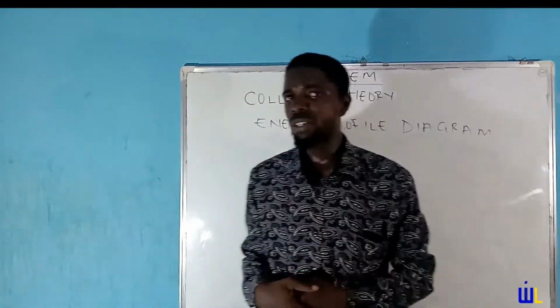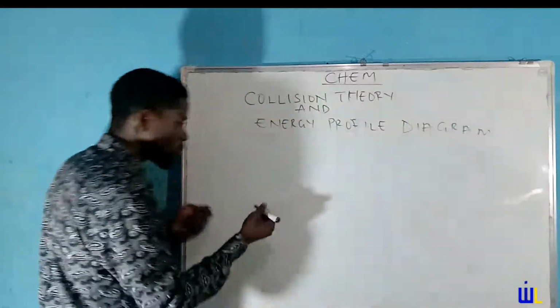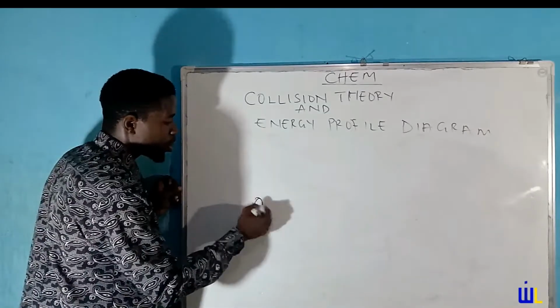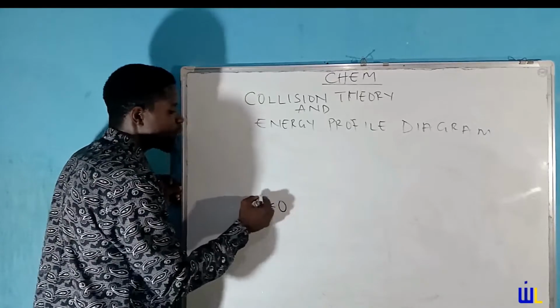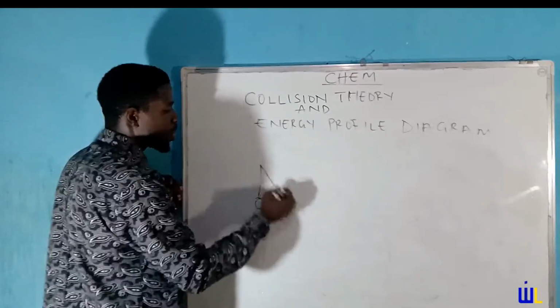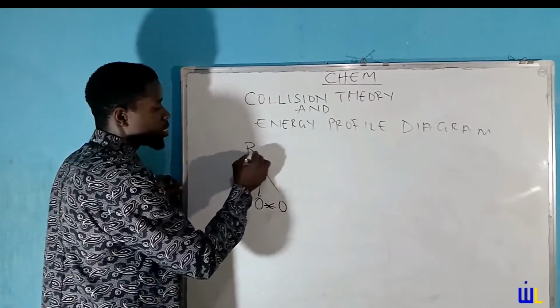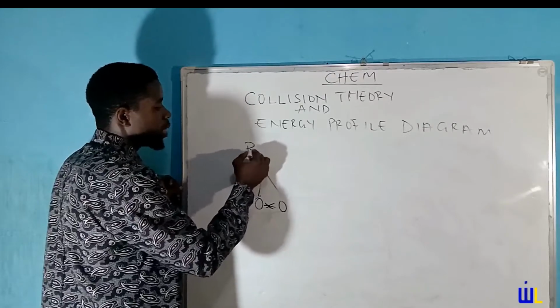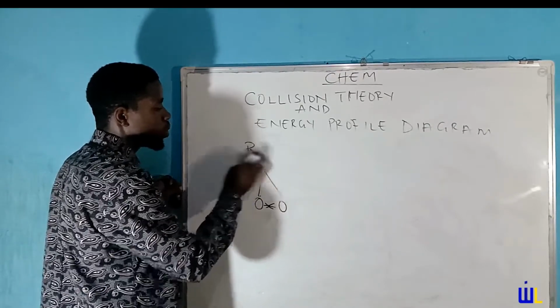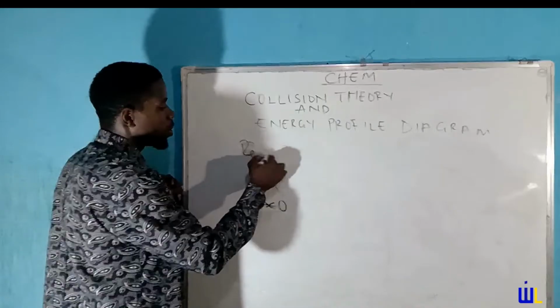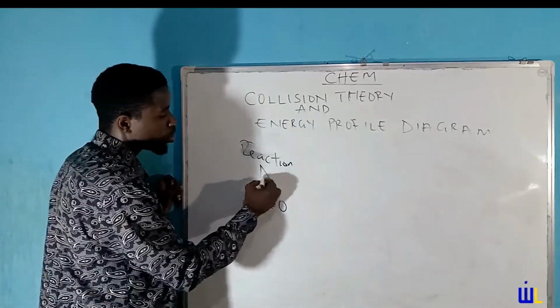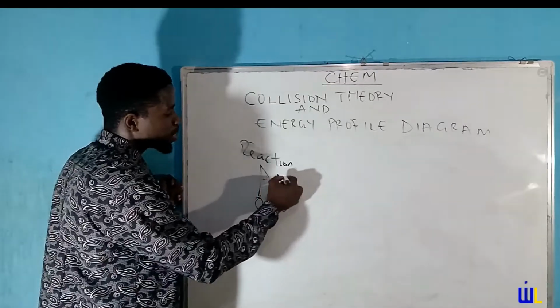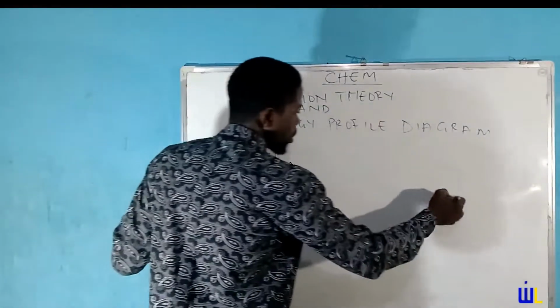We'll get to that and understand this concept. But let's look at the diagram I was trying to relate. You have your atom and atom. They collide. But the fact that they collided doesn't mean you're going to have a product, that is a reaction. Let's rewrite that. Reaction. For you to have a reaction, there's a minimum energy requirement, and that is activation energy.